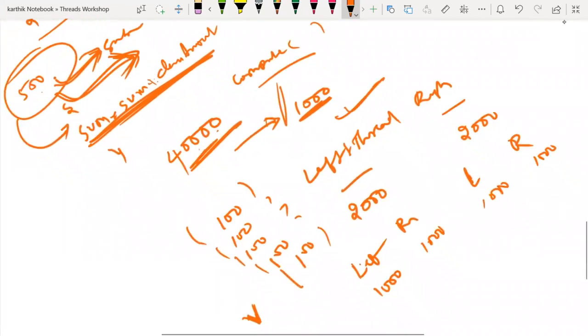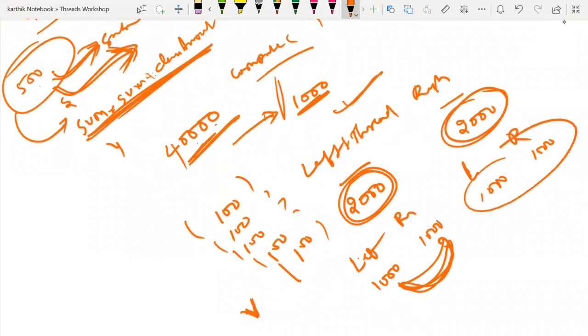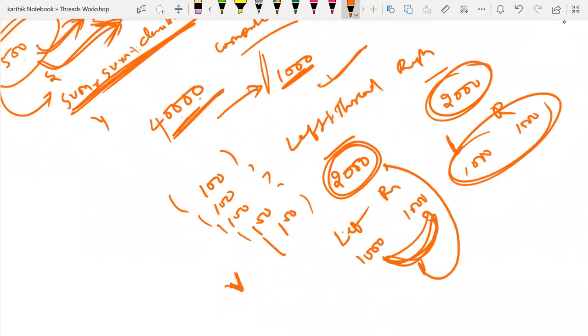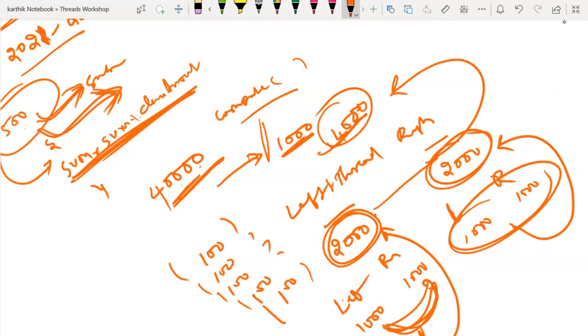Now what is the sum of these 2,000 claims? It is nothing but the sum of these two, correct? Here it will calculate a sum and give it here. It will calculate a sum and give it here. And what is the 4,000 sum? Can I say it is the sum of these two? It will calculate and give it here. So this is how the fork join pool will divide the threads automatically into half, half, half, and then it will sum the results of those threads. Okay, don't worry, I will explain this with a program.